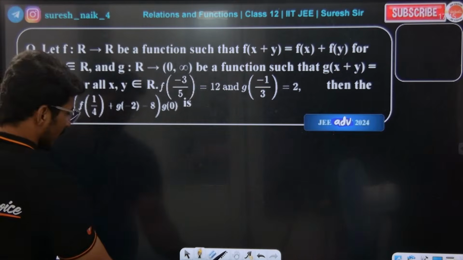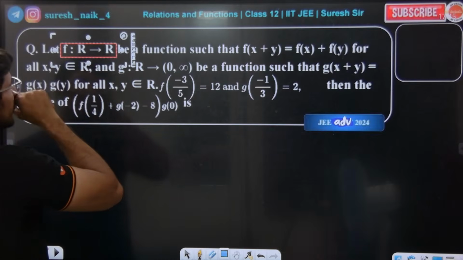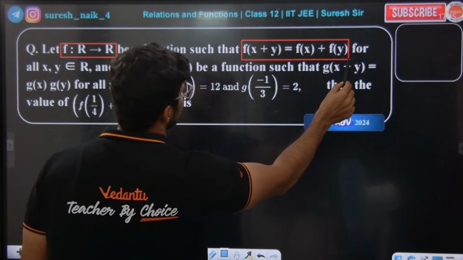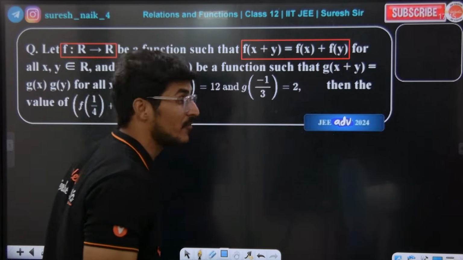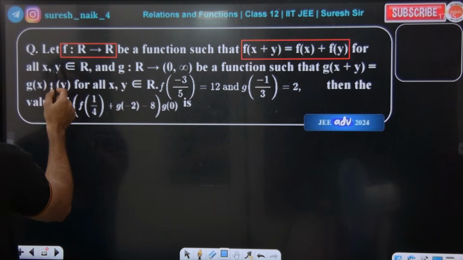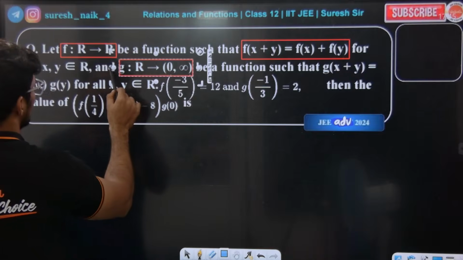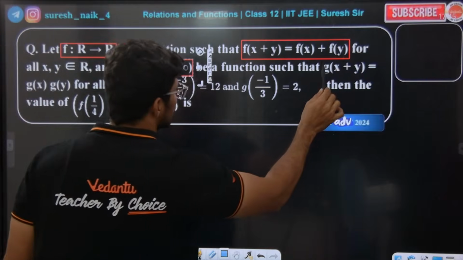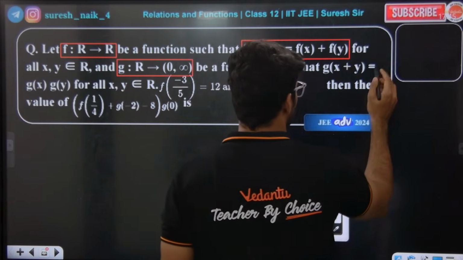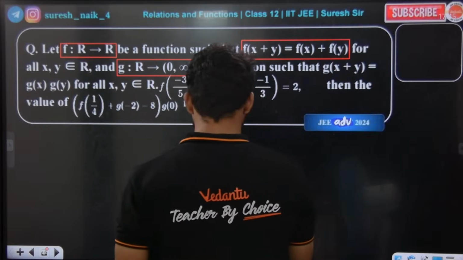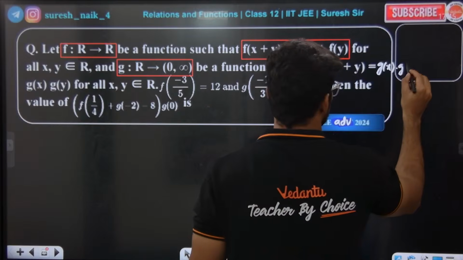Okay, so the function f is a mapping from R to R, and f of x plus y is equal to f of x plus f of y for all x, y belonging to real numbers. G is a mapping from R to (0, infinity), satisfying that g of x plus y is equal to g of x into g of y, as given.